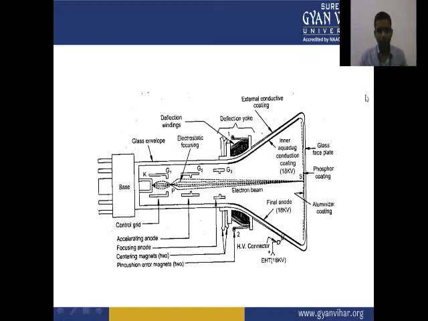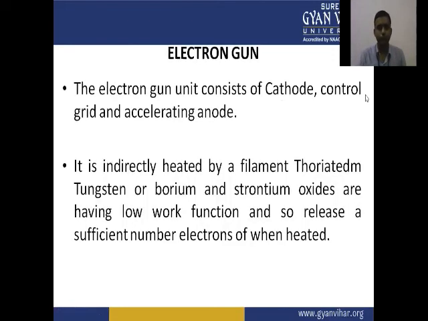We have here the EHT equal to 18 kilovolts, and the deflection coil arrangement is also in this picture. So this is the basic architecture of the picture tube for a monochrome television system. Now we will discuss the parts of the picture tube one by one.